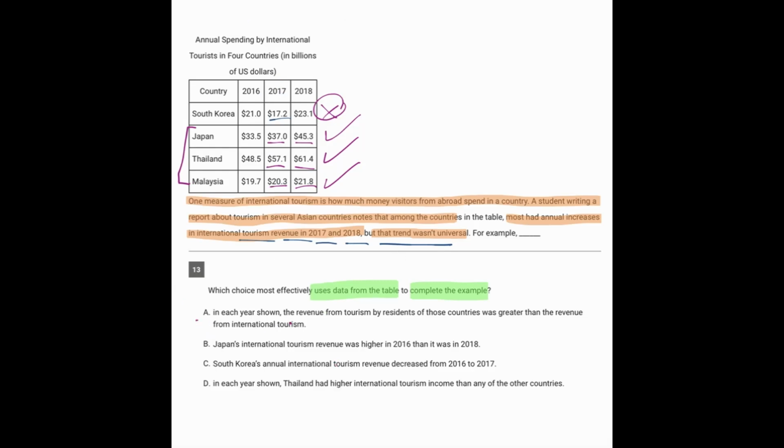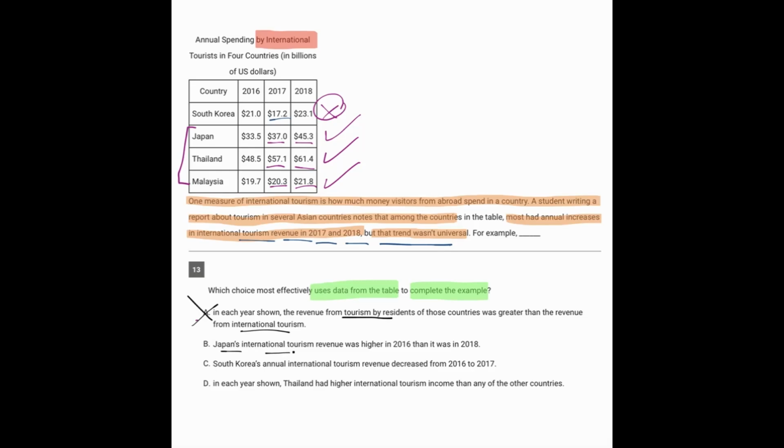A. In each year shown, the revenue from tourism by residents of those countries was greater than the revenue from international tourism. Well, here we're only seeing international tourism. So A is just talking about something different. Regular tourism versus international. That's not really the subject here.